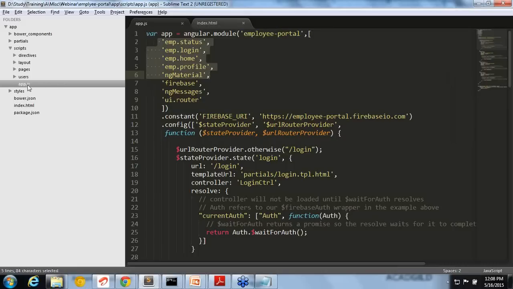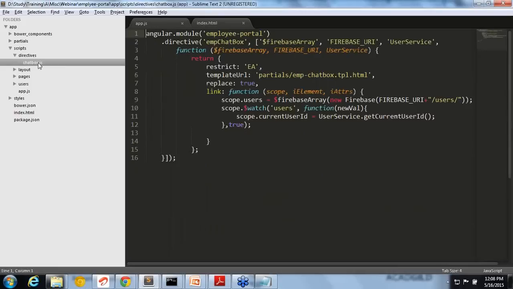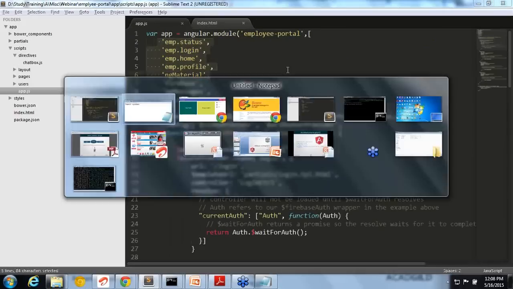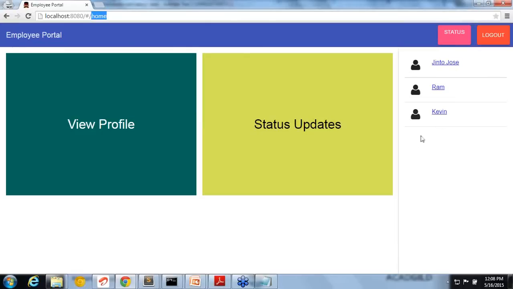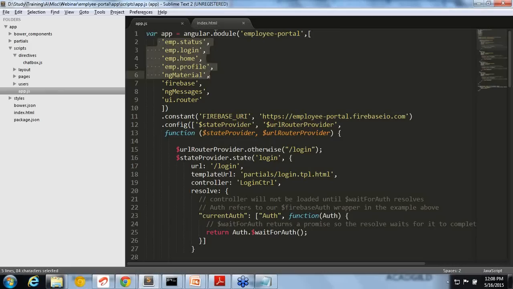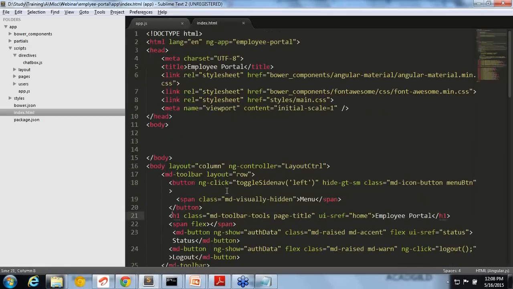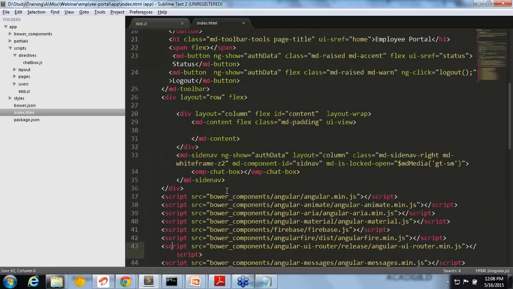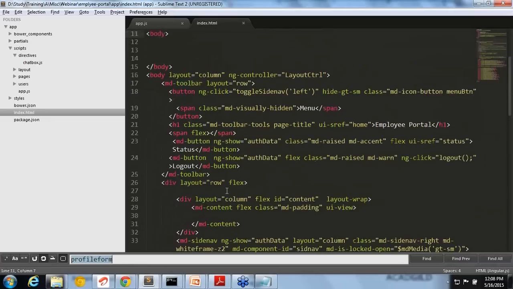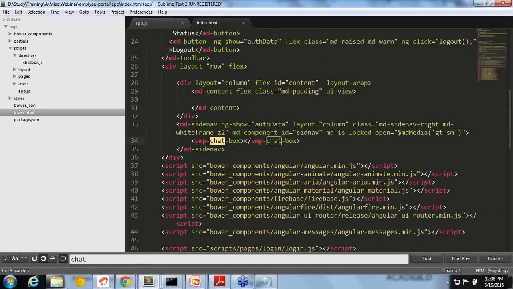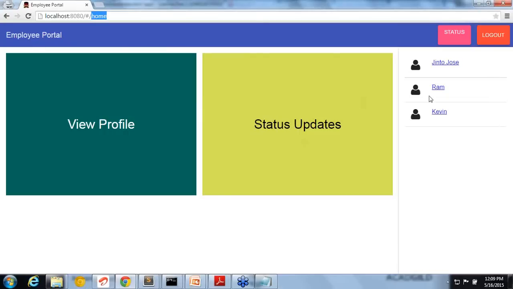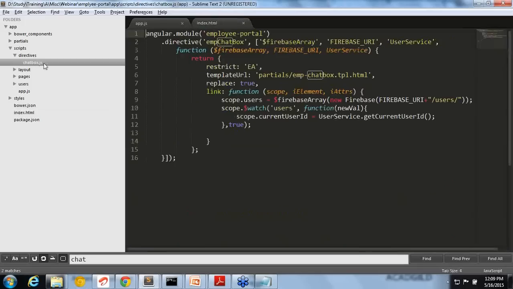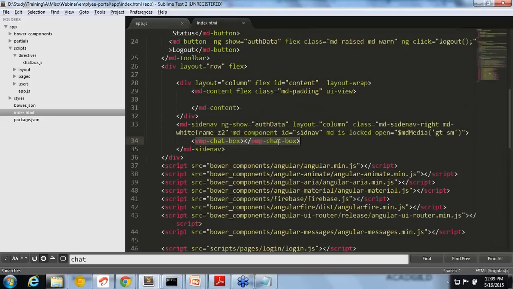So app.js is the starting point. Then there are some things outside. Directive means it is a common directive. I created a directive, the chat box, that you are seeing on the right side. This is the chat box, and it is a separate directive. You can see how I have used it: it's simply an EMB chat box attribute. With that attribute, all these functionalities come up, because we have added all the functionalities here. Okay, that is the directives.